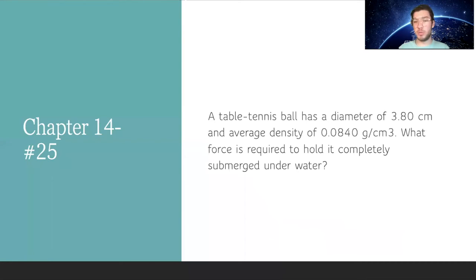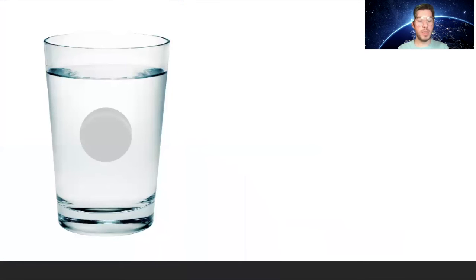And finally, for chapter 14, I chose to do number 25, which states that a table tennis ball has a diameter of 3.8 centimeters and an average density of 0.084 grams per centimeter cubed. What is the force required to hold it completely submerged under the water? So let's imagine it. With this ping pong ball, there are 3 different forces acting on it. We have the mass and the gravity pushing downwards, we have the buoyant force pushing upwards, and then we have this unknown force pushing it downwards to submerge it.